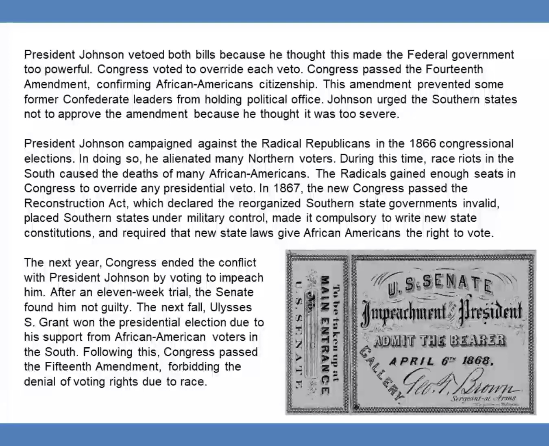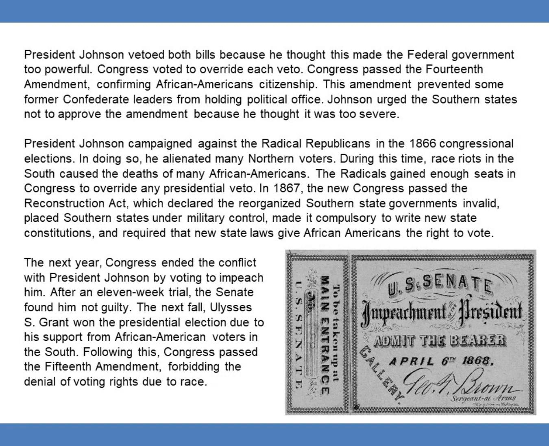President Johnson campaigned against the radical Republicans in the 1866 congressional elections. In doing so, he alienated many Northern voters. During this time, race riots in the South caused the death of many African Americans. The Radicals gained enough seats in Congress to override any presidential veto.